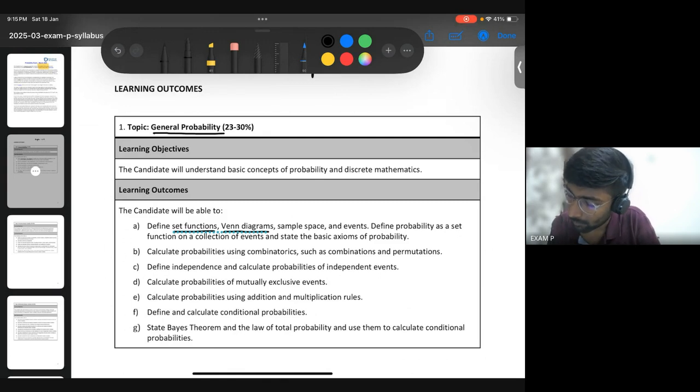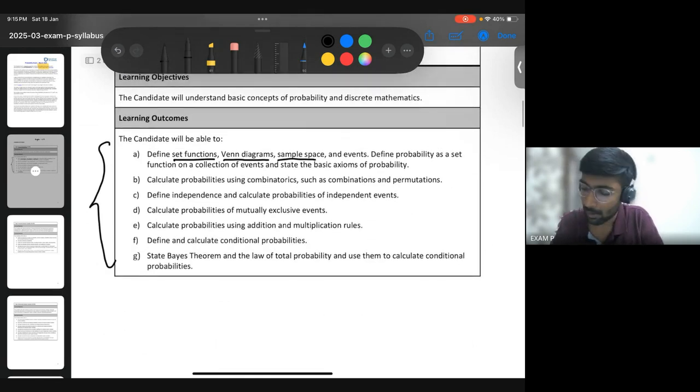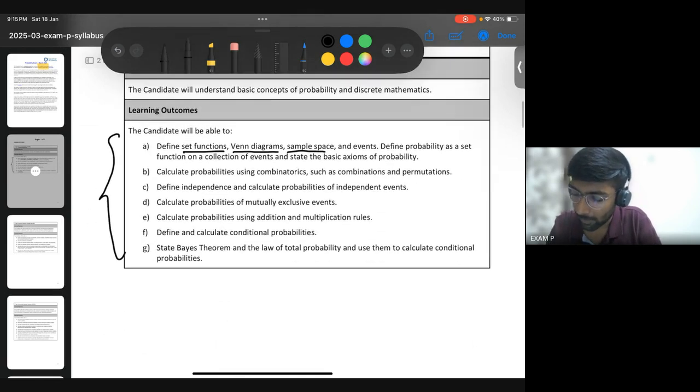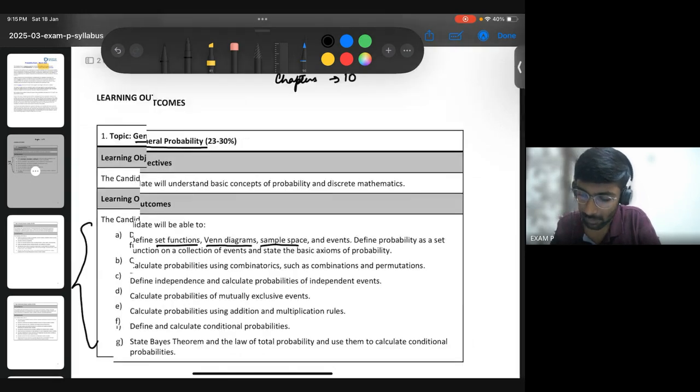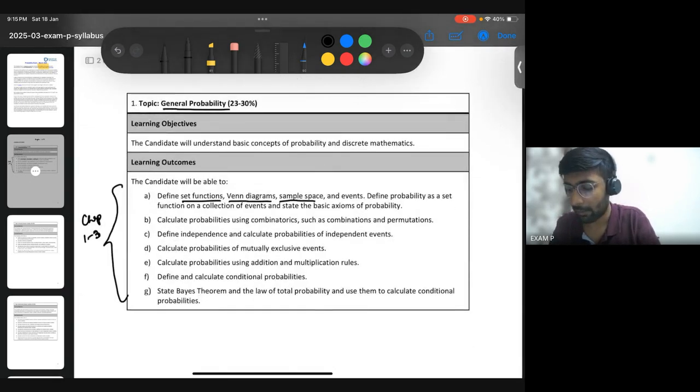Then sample space and these kinds of details we'll learn in chapter 1. This entire learning objective listed here is covered via chapters 1, 2, and 3. So the first topic is covered via 3 chapters.